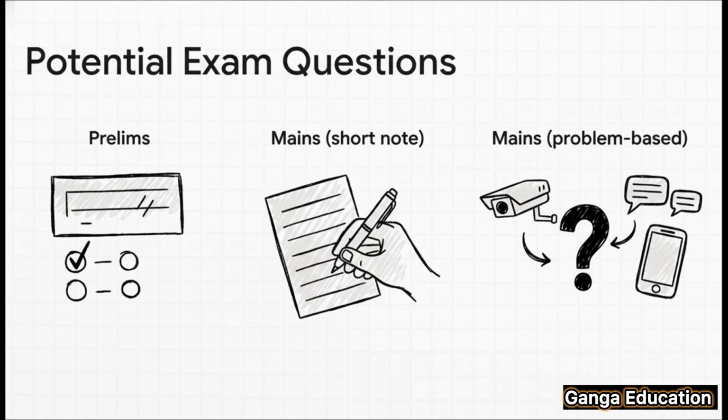But what you really need to be ready for is a problem-based question. They might give you a scenario with CCTV or WhatsApp evidence and ask you to decide if it's admissible. That's where you have to apply Section 61 together with Section 63.